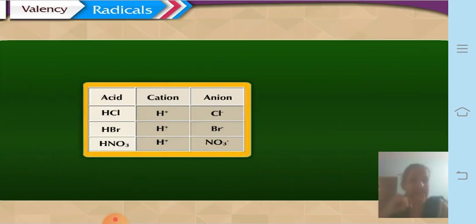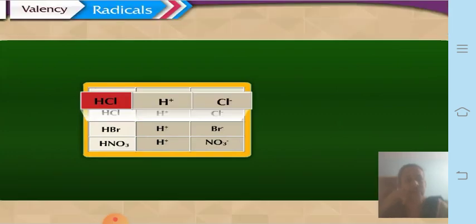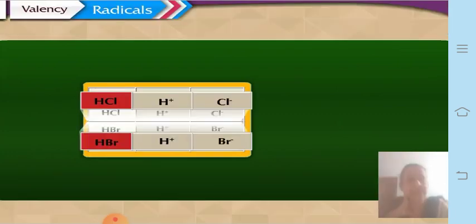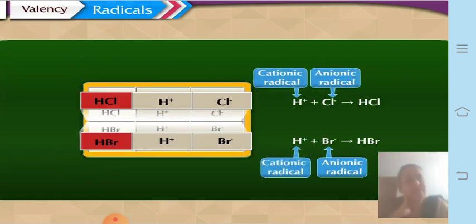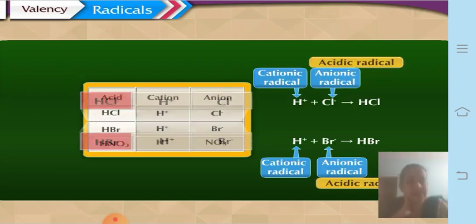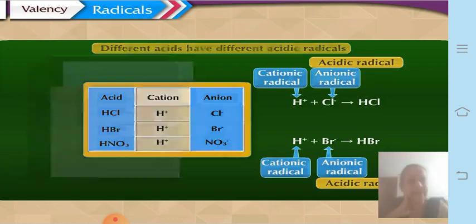Let us see now the case of acids. Here the cationic radical is the same, whereas the anionic radical is different. In hydrochloric acid or hydrobromic acid, hydrogen is the cationic radical, and chlorine and bromine are the anionic radicals combining with the same cationic radical, H plus. So anionic radicals are called acidic radicals. The definition is: different acids have different acidic radicals.